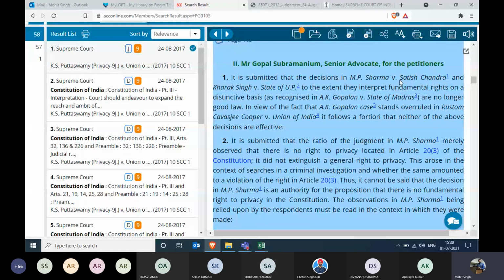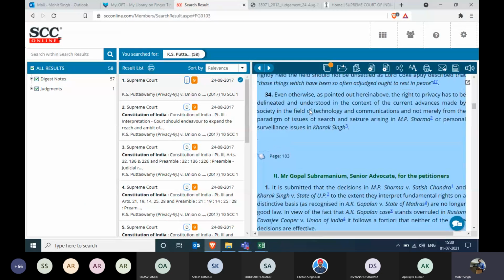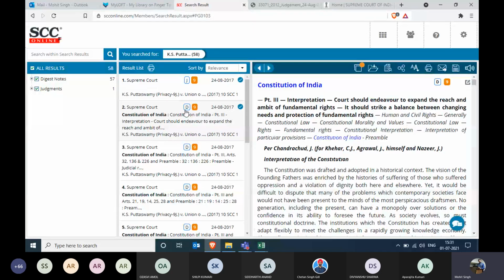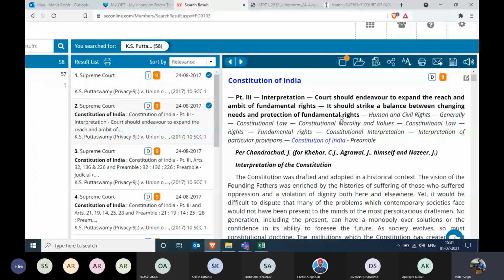Now, apart from the head note, students, this is just a judgment. This is the value add which you can see in the judgment. A judgment will always be denoted by the icon J, and the number 9 will always represent how many judges were there in the quorum. So there were 9 judges. Similarly, this second document represents that you're looking at a digest note, and that is why it's displayed with the icon D. What does D mean? D means a digest note. D means a law point which was discussed in the judgment.